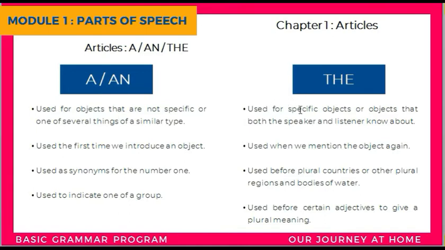Now, the is used for specific objects, or objects that both the speaker and listener know about. Like in the previous example, the book is a specific object, and they knew which book they were talking about. Cool. The next one: a or an is used the first time when we introduce an object. For example, I saw a movie last night. We are introducing a movie for the first time.